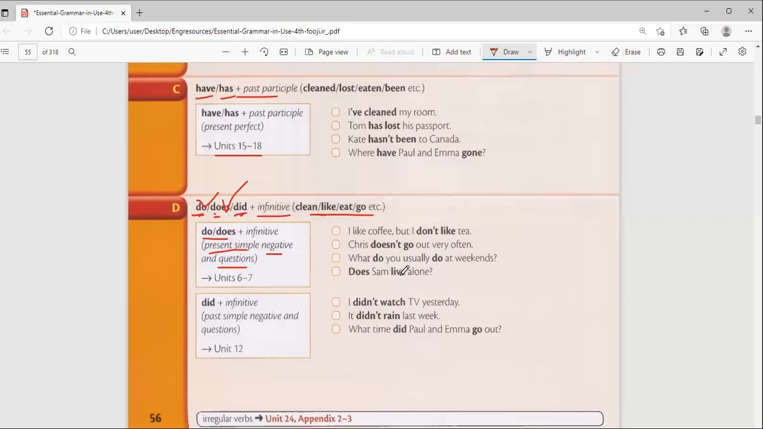go out very often. What do you usually do at weekends? You see, what do you do at weekends? I want to know what you do. Does Sam, Sam is a man, he. Does Sam live alone? So all these ones are present simple.